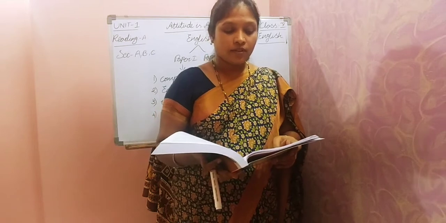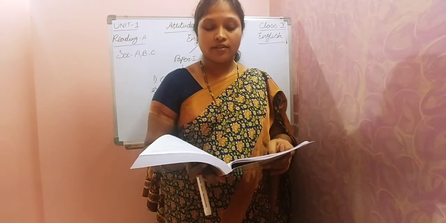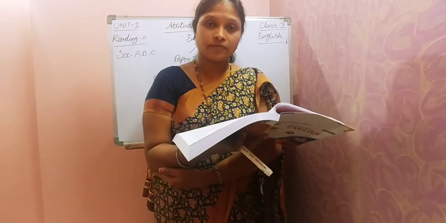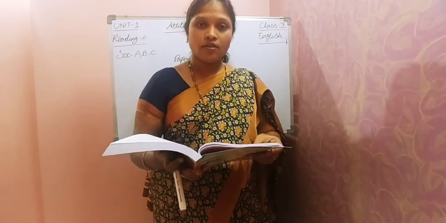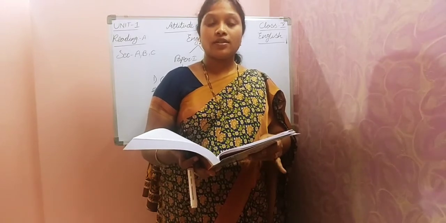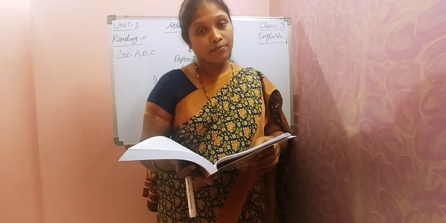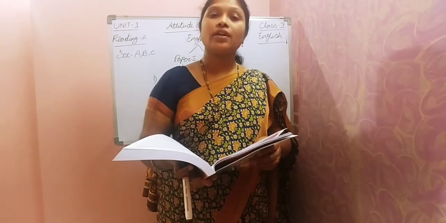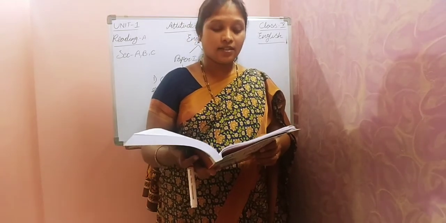Yes. Next one. She still blamed herself. What does she refer to here? Why did she blame herself? So in the given sentence, who is she? Here she refers to Nick's mother, and she was blaming herself because his mother is a nurse by profession and she did everything right during her pregnancy. But still, she doesn't know why the baby was born like that. That's why she blamed herself. Is it clear, children? Let's see the last question.